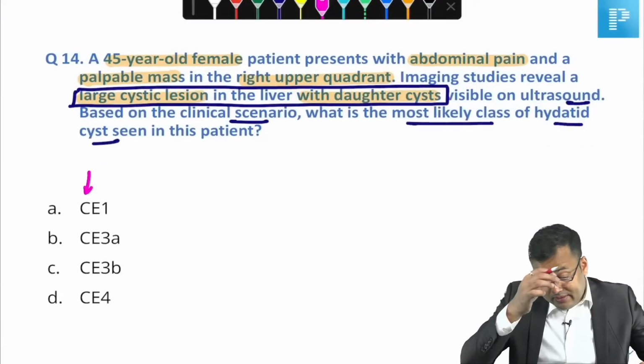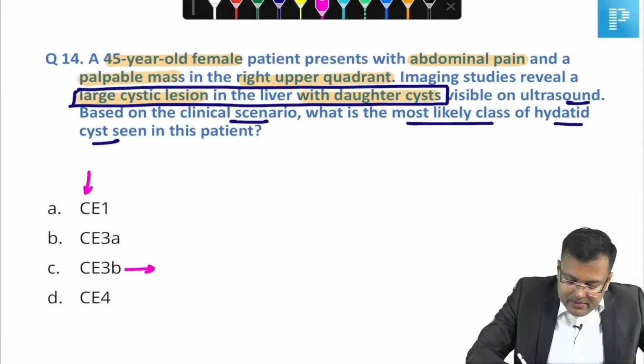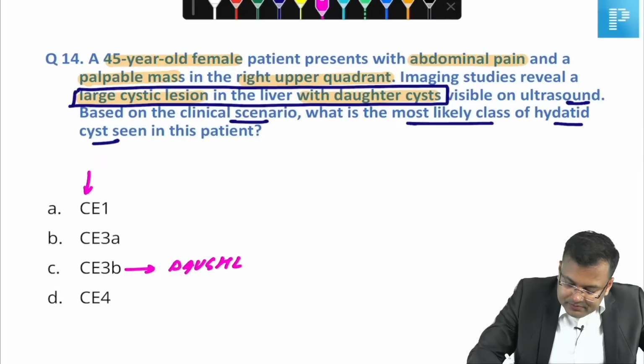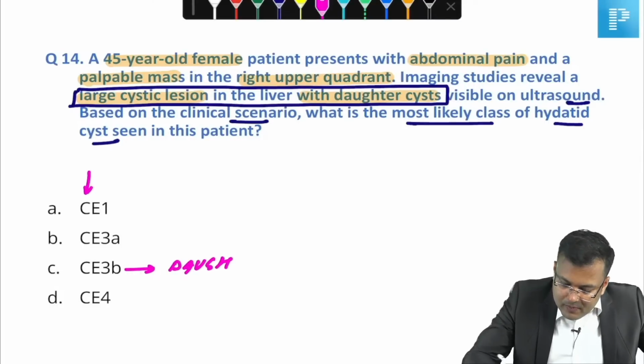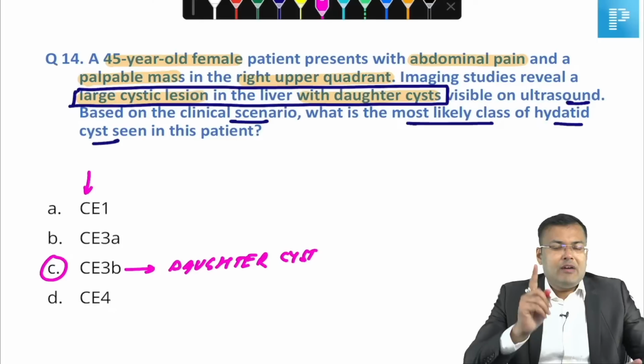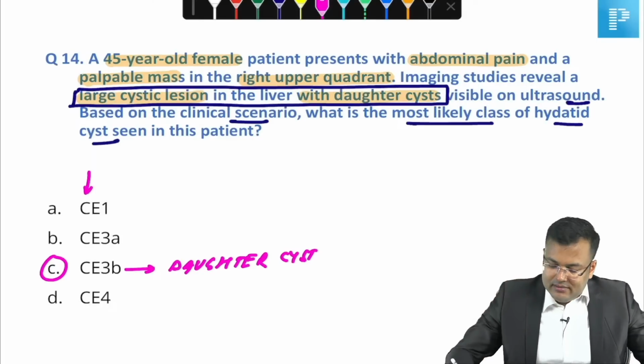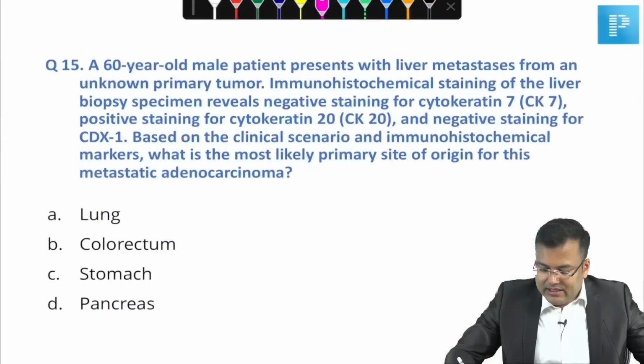Here you can see the most likely class is CE3B, because there is presence of daughter cysts. Clear? So the correct answer for this question is C. You have to remember both classifications, WHO as well as Gharbee's classification.